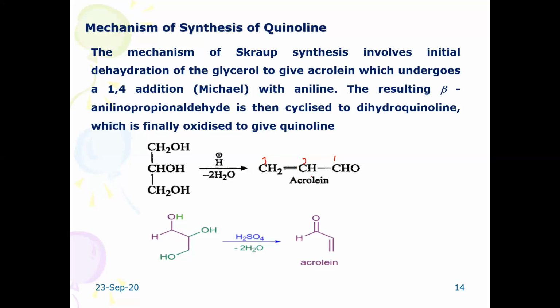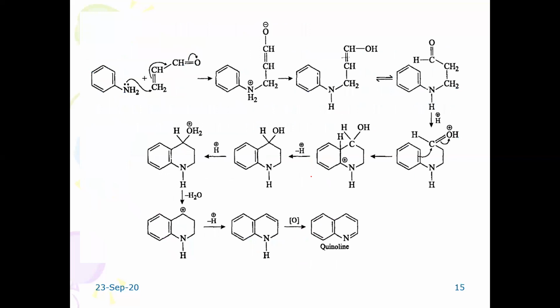They react with the amine. So therefore aniline would react with an active hydrogen atom containing compound of this type, and proceeds by the Michael addition to give an intermediary product of this type.